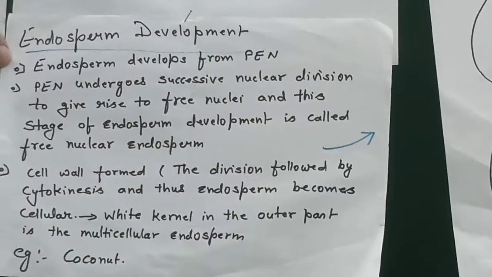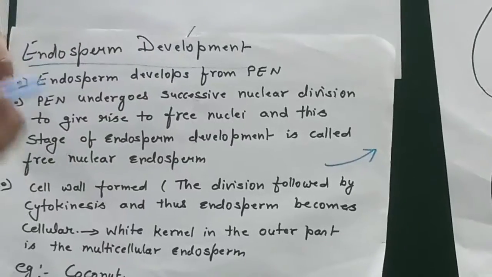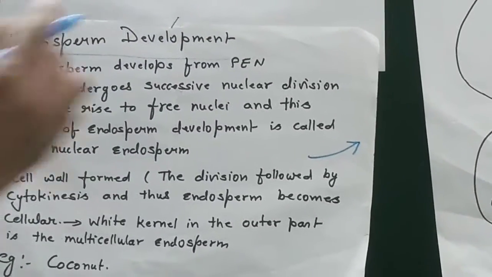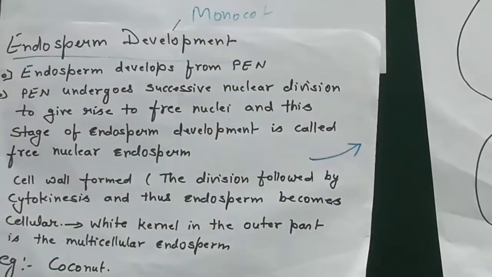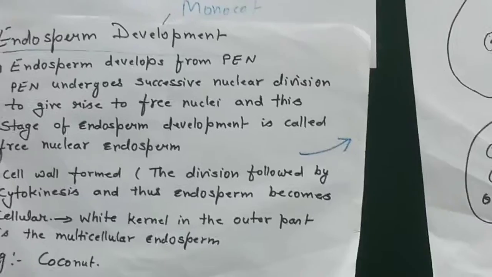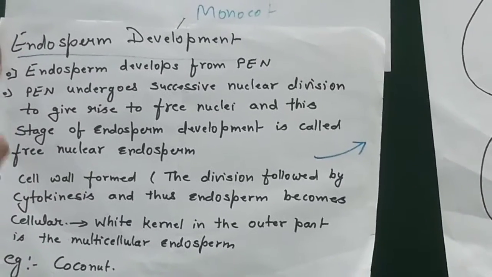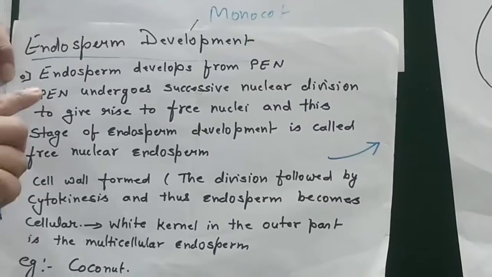In dicotyledons, the endosperm is completely consumed during seed germination, but in monocots like maize, which have only one cotyledon, all the nutrition the seed gets comes from the endosperm. So let's see what endosperm is.